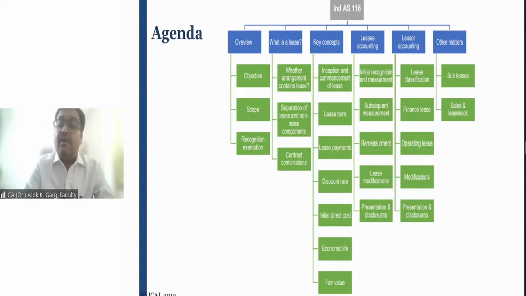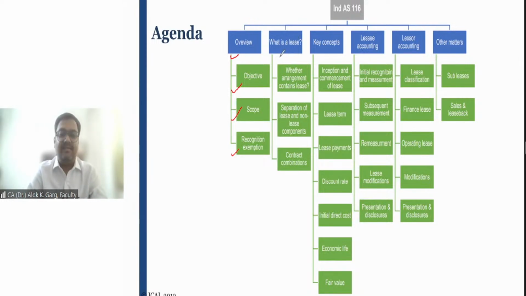Right. Now let's talk about the boundaries of IND AS 116. What is the content which we are going to discuss in this particular standard? Friends, this agenda is from your ICAI study material only. So we are going to discuss, first of all, the overview, which we have already covered, and we will be covering the objective of the standard, the scope of the standard, the theoretical part, and the recognition exemptions. Some exemptions are given in this standard, and we are going to discuss those exemptions as well.